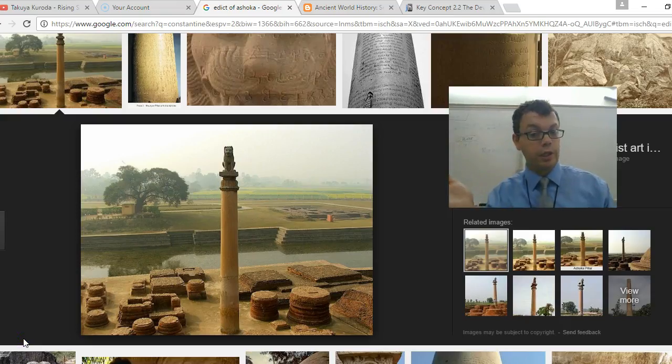However, let's talk edicts. Edicts are basically laws an emperor makes. So he made his Edict of Milan, which meant that Christianity was legal. Very important. Now here we see where it was written, and a big post here where we had the Edict of Ashoka. I'm not going to give you more information on the Edict of Ashoka, but I think I could tell by looking at this that Ashoka's edict may have been bigger than Constantine's.